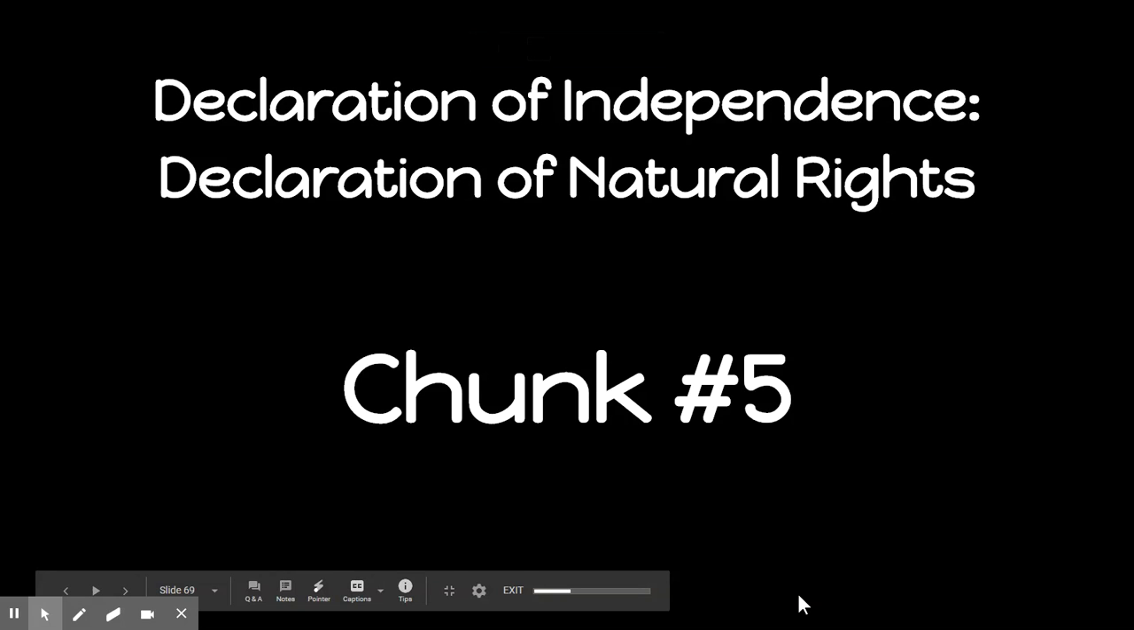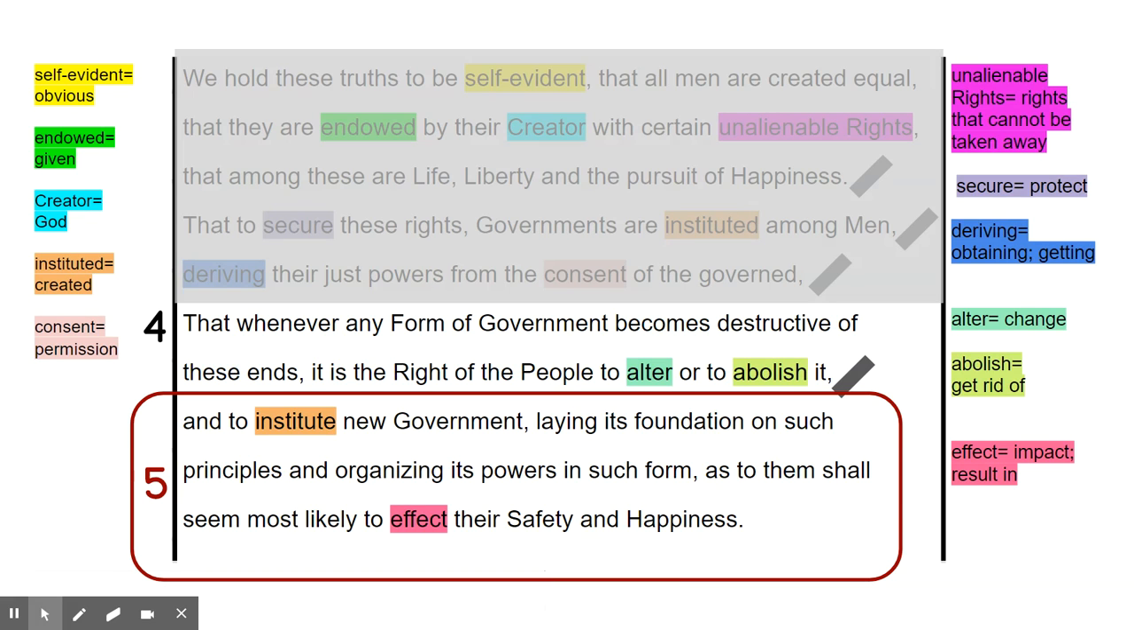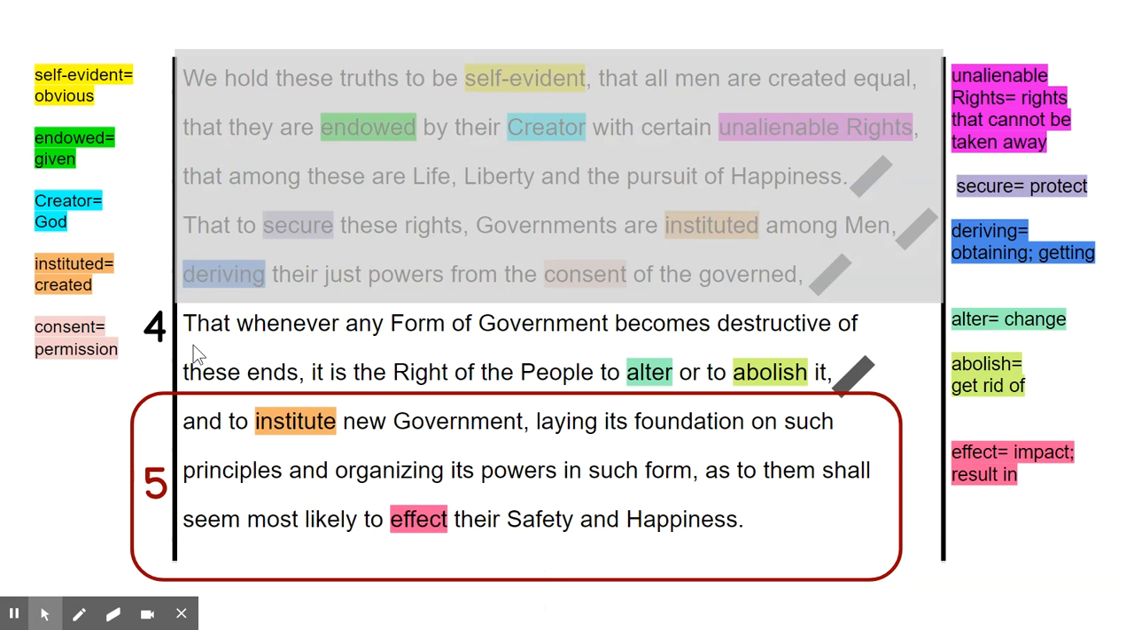We'll be studying Chunk 5, the final part of the Declaration of Natural Rights. So we're going to start by reading Chunks 4 and 5 together, and then we'll dive into analyzing 5 on its own. That whenever any form of government becomes destructive of these ends, it is the right of the people to alter or to abolish it, and to institute new government, laying its foundation on such principles and organizing its powers in such form as to them shall seem most likely to affect their safety and happiness.